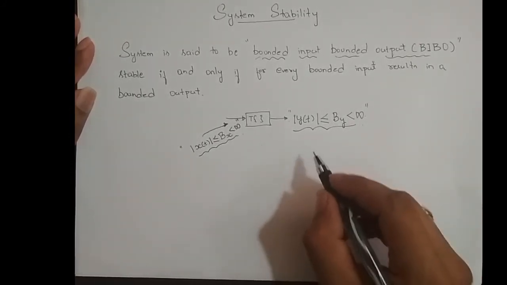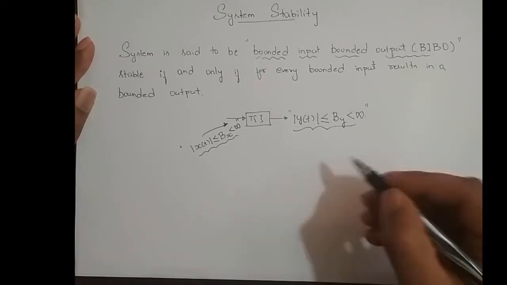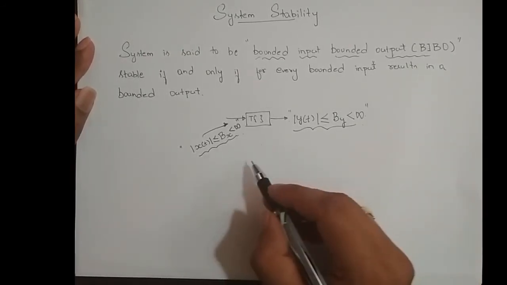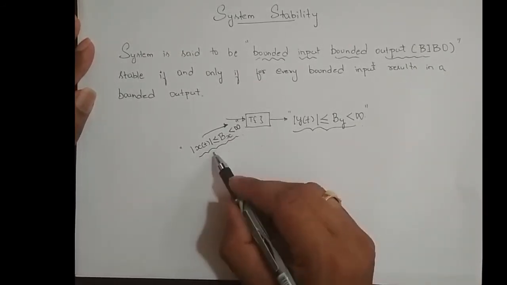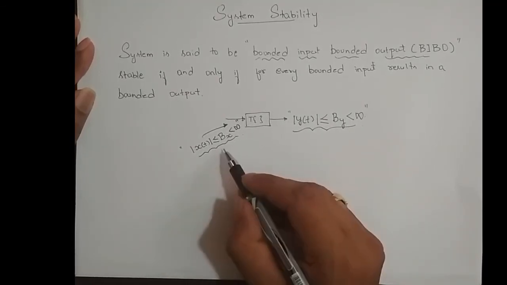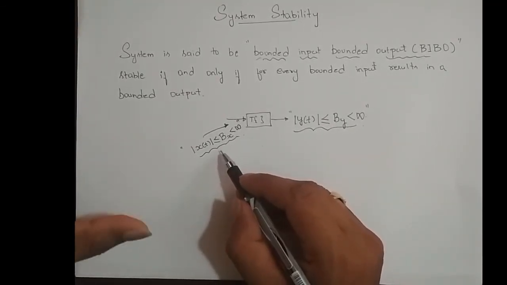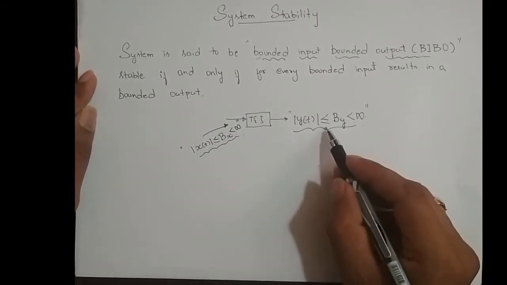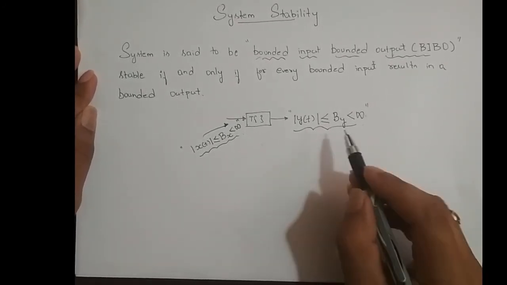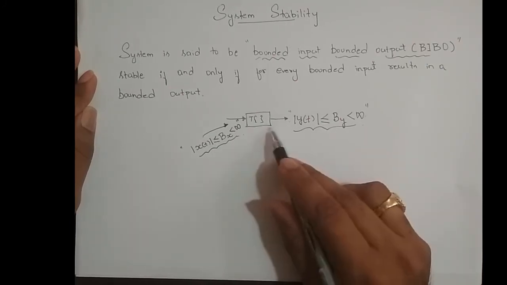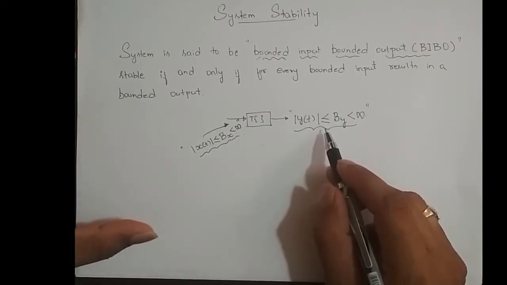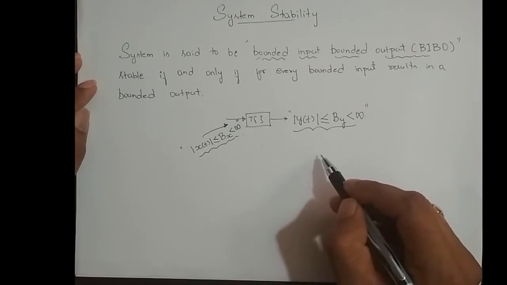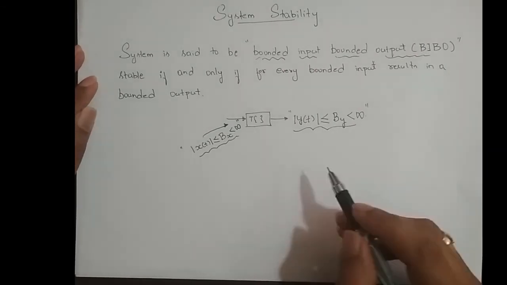I repeat again, a system is said to be stable, or bounded input bounded output stable, if and only if for every bounded input, which is nothing but the amplitude of the input signal remaining finite, of some value bx. So for every bounded input I should get the bounded output. And again, what is bounded output? The amplitude of the output signal from the system should always be a finite value by. Fine.